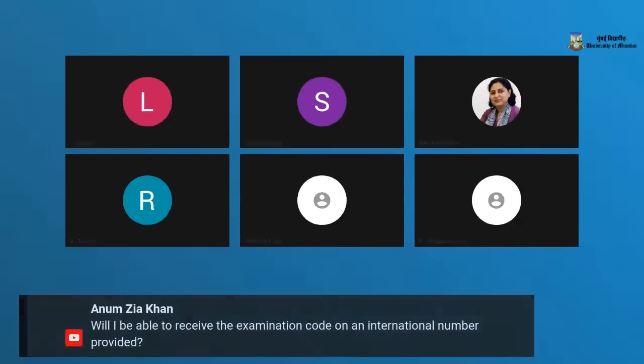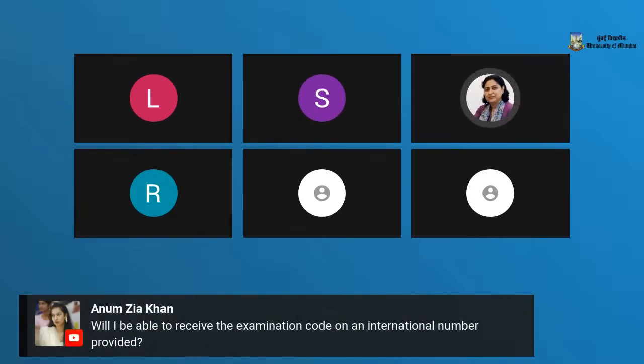Okay. Thank you, ma'am. Yet another student is asking whether mobile data will be sufficient or they need Wi-Fi. Mobile data will be sufficient, ma'am. Okay. Thank you. Professor Garje, over to you.